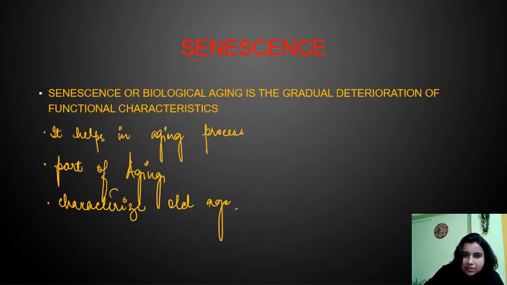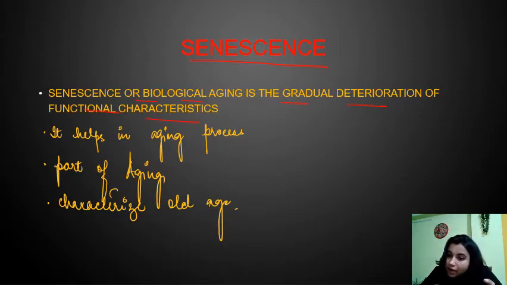Coming to senescence. So what is senescence? Senescence, or biological aging, is the gradual deterioration of functional characteristics. We can say that senescence is a part of aging. It characterizes old age, right?